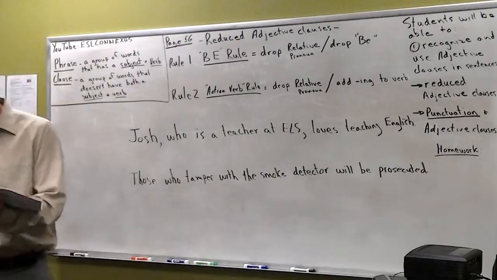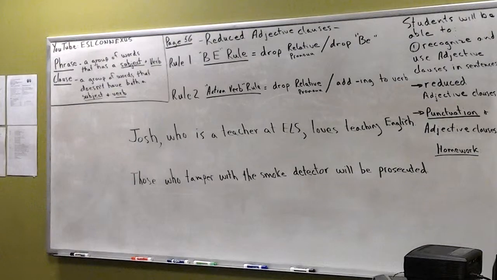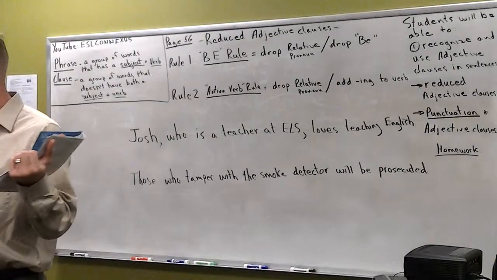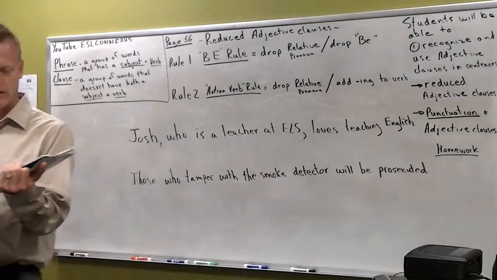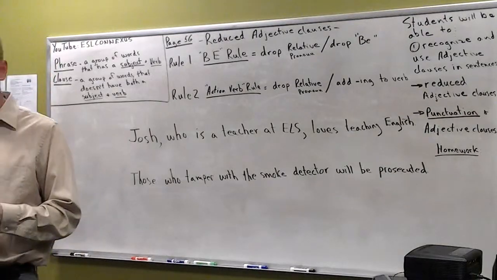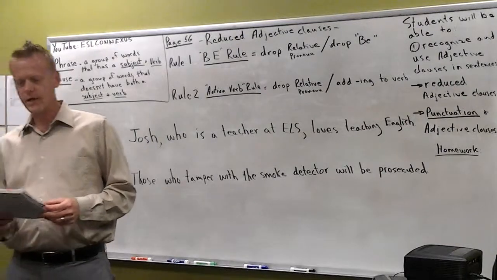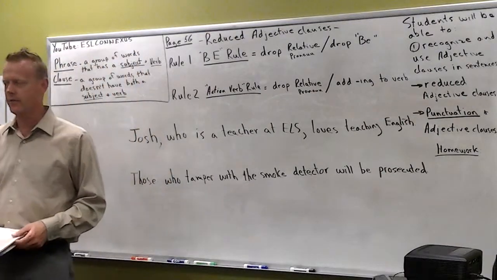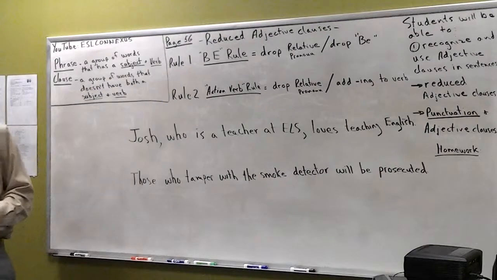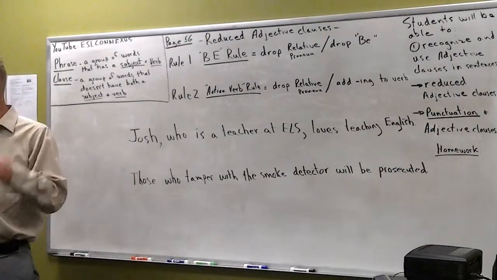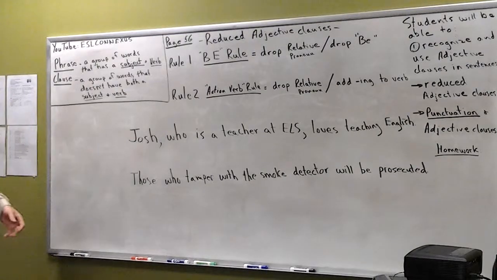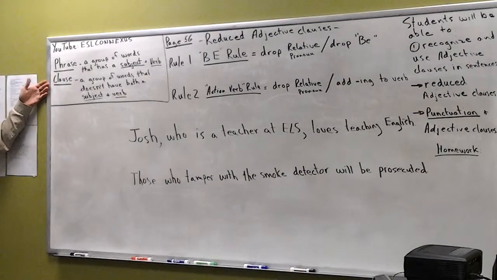How far did we get? We talked about quantifiers, right? We talked about the quantifiers and adding them onto the front. Did we cover that yesterday with you guys? Good. All right. So we are on page 56, and we're looking at another really interesting thing about adjective clauses, and that is the fact that you can reduce an adjective clause to a phrase. Very interesting. So before we go any further, let's again define what a phrase is and what a clause is.